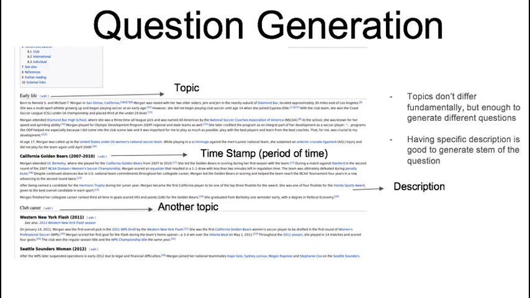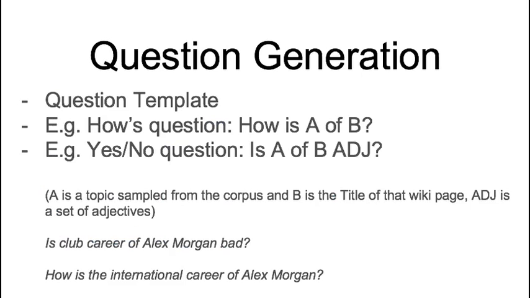The Wikipedia corpus consists of topics and corresponding descriptions, and we could construct pairs from it to generate more specific questions. For this process, the set of adjectives is predefined so far, but could be augmented by extracting additional adjectives or pieces of description from the source.